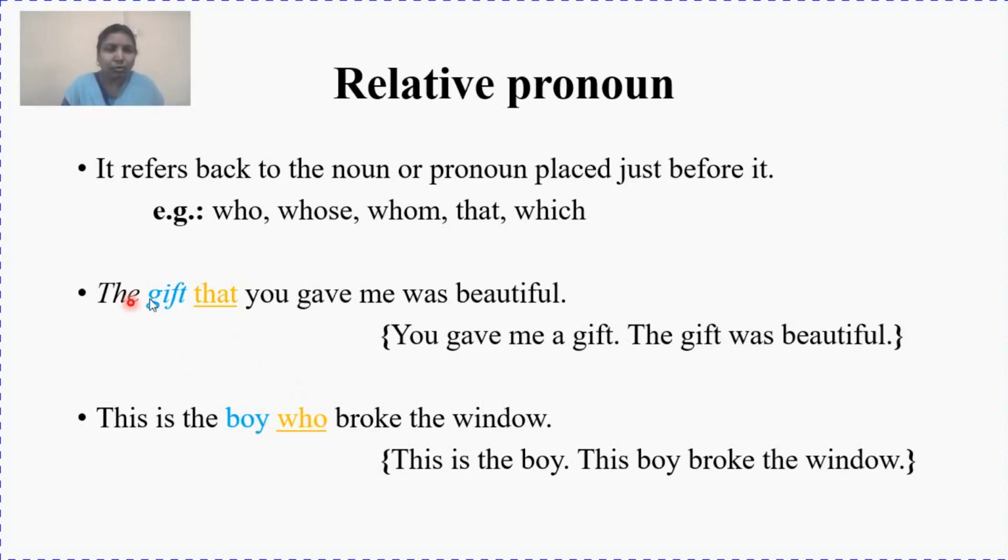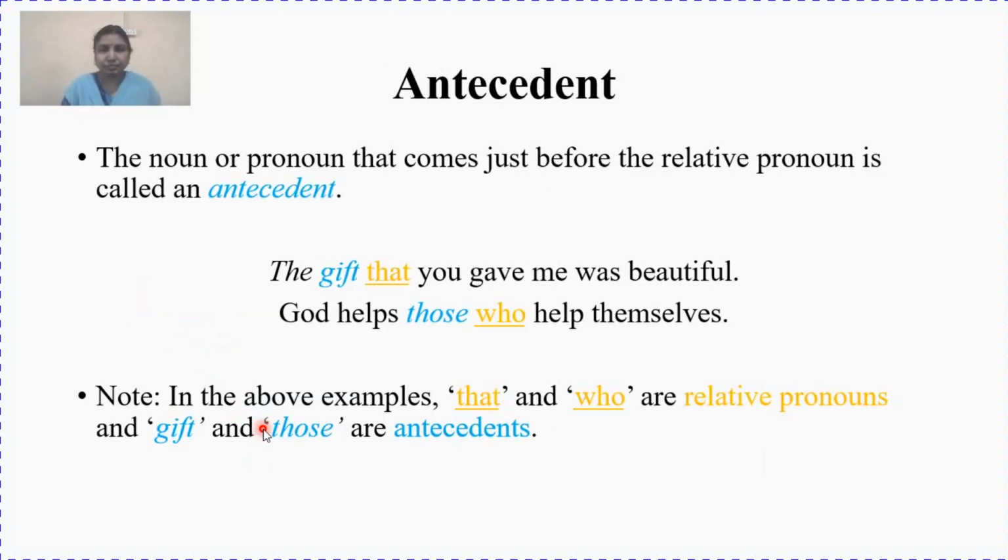Now this noun or pronoun placed just before it is known as the antecedent. What are they known as? Antecedents. Now what is an antecedent? Antecedent is a noun or pronoun that comes just before the relative pronoun.